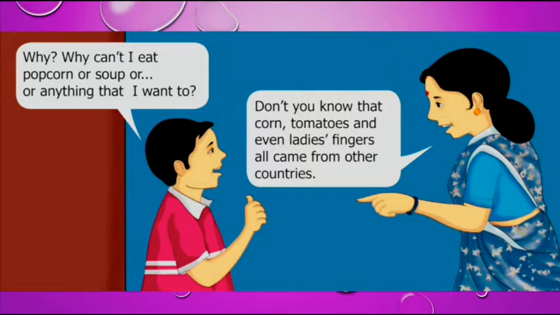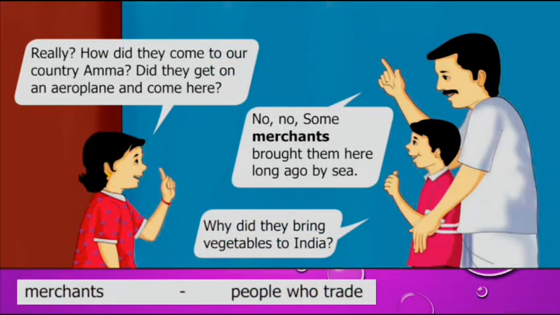Mani asks, why can't I eat popcorn or soup or anything that I want to? Mani again argues with his mother, why can't I eat soup or popcorn or whatever I need? Mani's mother tells him, don't you know that corn, tomatoes and even lady's finger all came from other countries? All the fruits and vegetables like tomatoes, lady's finger and even corn all came from another country.